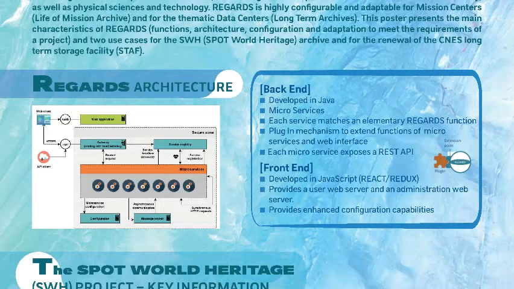Regards architecture. Regards application architecture relies on microservices. These microservices, developed in Java, are highly cohesive and loosely coupled. They interact inside the cluster using synchronous and asynchronous communications. A web user interface, frontend, provides user and administration functions and interacts with the microservices in the backend.